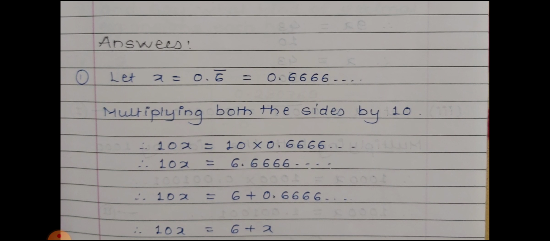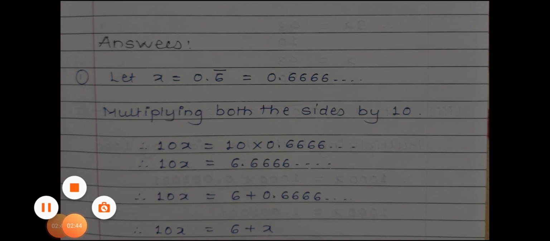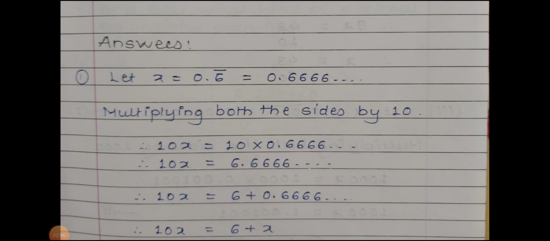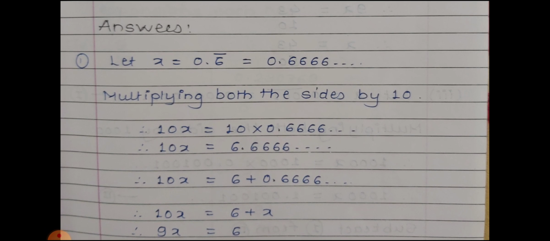We know that if one number is repeating, then multiply both sides by 10. If two numbers are repeating, multiply both sides by 100. If three numbers are repeating, multiply both sides by 1000. So here we multiply both sides by 10, so we get 10x, which is equal to 10 into 0.666. Therefore 10x is equal to 6.6666. We write this number 6.6666 in the form of a plus x.